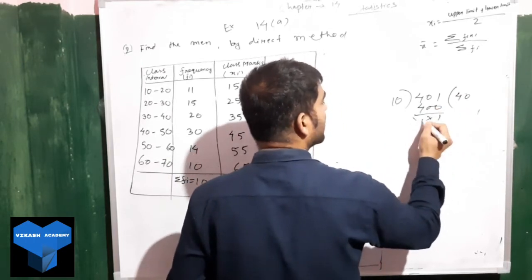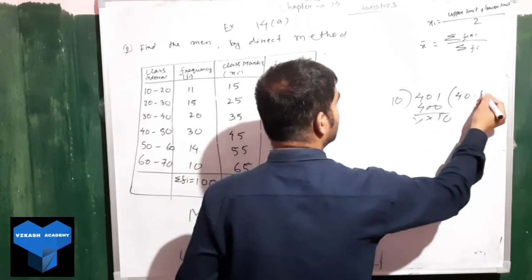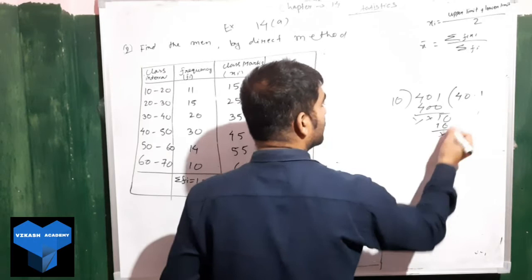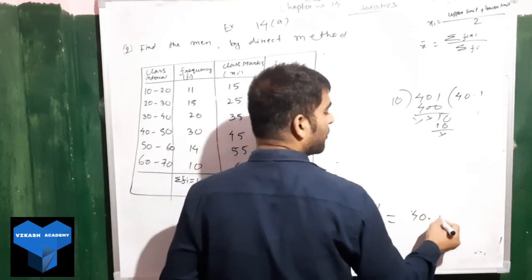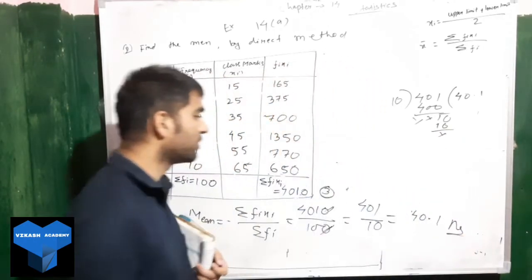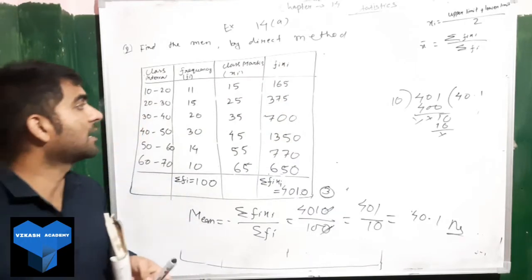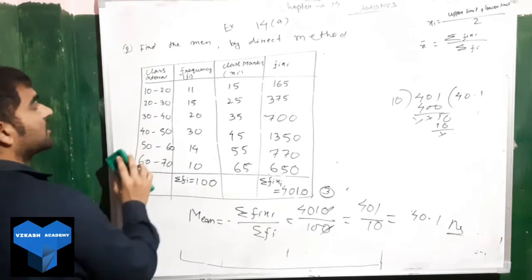Yes, we have the 1 here. Then point, we will get 0, right? So 10 1s are 10. So we are getting 40.1 for the answer. For question number 2, it is 40.1. So let us try one more question from here, and that is also very, very important. All these questions are important.